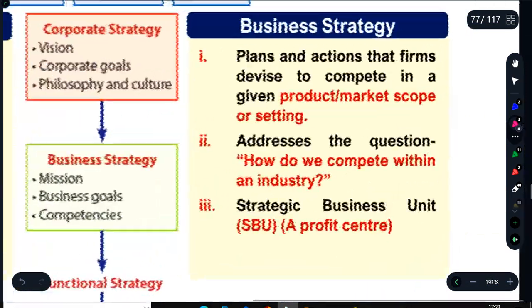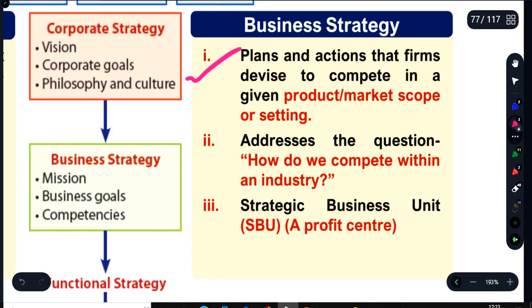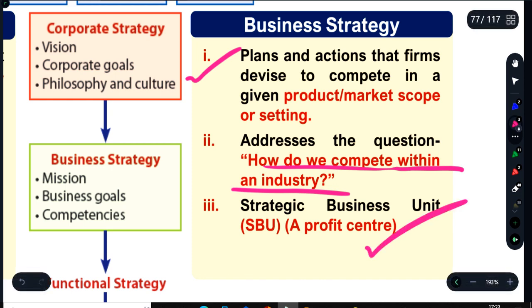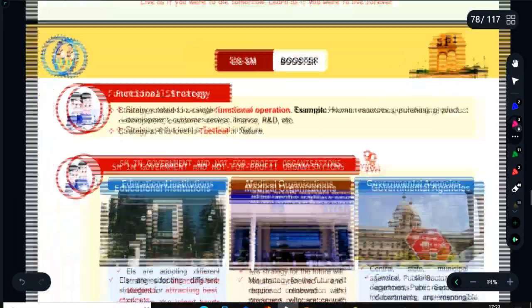When we are talking about business strategy, it is a plan and action that firms devise to compete in the given product, market, scope, and setting. Because business is concerned about their product, their services, so they have their set of competitors. So how to compete within that industry, that kind of strategy is to be established, that should be designed. The part of strategic planning will be done by those strategic business units at business level, and that is called business strategy. So here we are broadly talking about a strategic business unit, a profit center which is independent, which is autonomous, having its head, etc. So this is all about business level strategy.